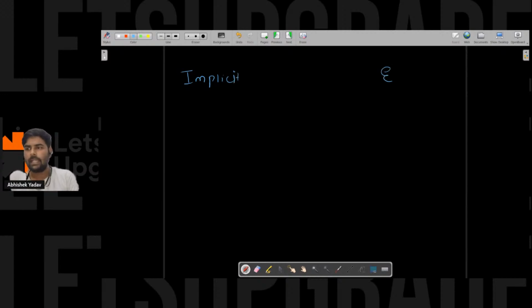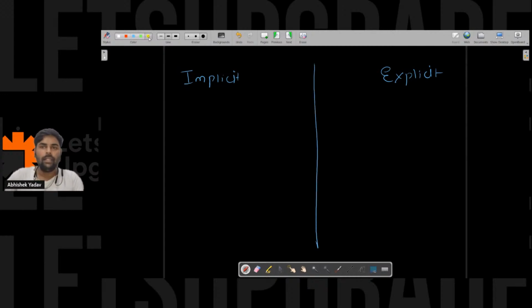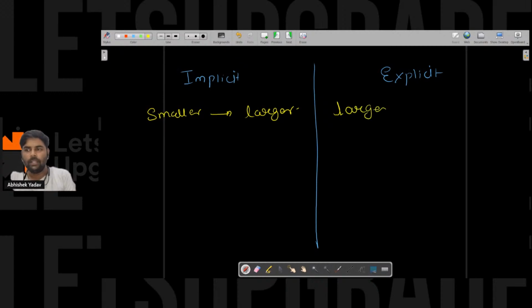Implicit typecasting happens when we copy data from a smaller data type container to a larger data type container. Explicit type conversion happens when we transfer data from a larger data type container to a smaller data type container.